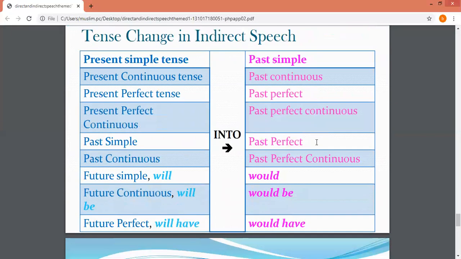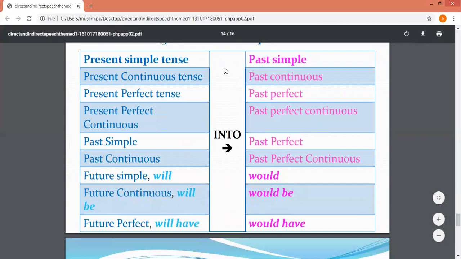Now this is also an important part of direct and indirect speech that you have to remember: tense change in indirect speech. Please see very carefully, students. Present simple tense is changed into past simple tense. Present continuous is changed into past continuous.